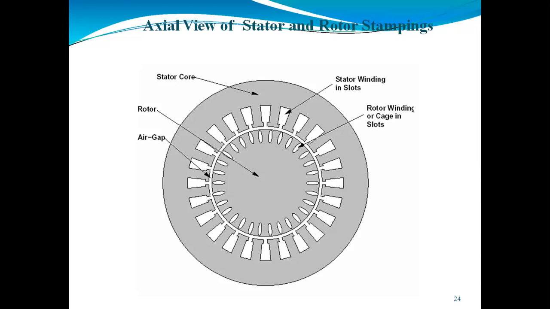The slots are not exactly made parallel to the axis of the shaft but are skewed. So when we are using the three-phase induction motor, we use the rotor winding, which we can call the main winding or the armature winding, which will rotate, and at the output we can connect the load. The rotors of a three-phase induction motor are differentiated into two types. These are the squirrel cage rotor and the slip ring rotor.